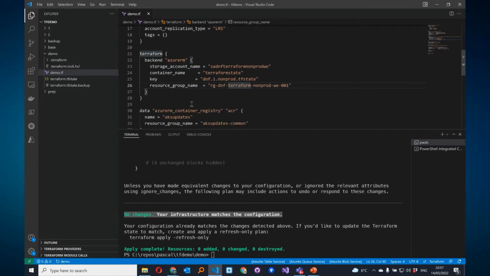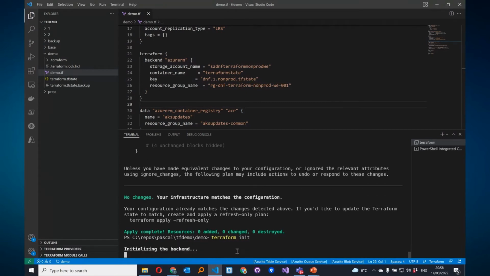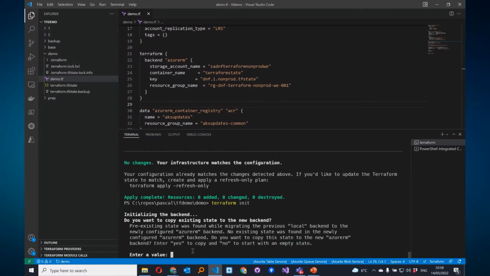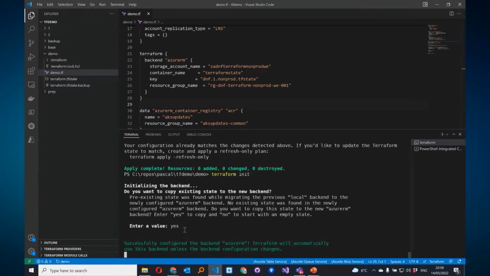So sometimes you have to initialize Terraform again, and he will tell you that is in case of new providers, a change in the backend, or modules. And so we have to initialize Terraform again now. Terraform will notice that we have a new backend, and he will ask us if he needs to move the current state to the new backend. So that is what he is asking here. And yes, I want to have that.